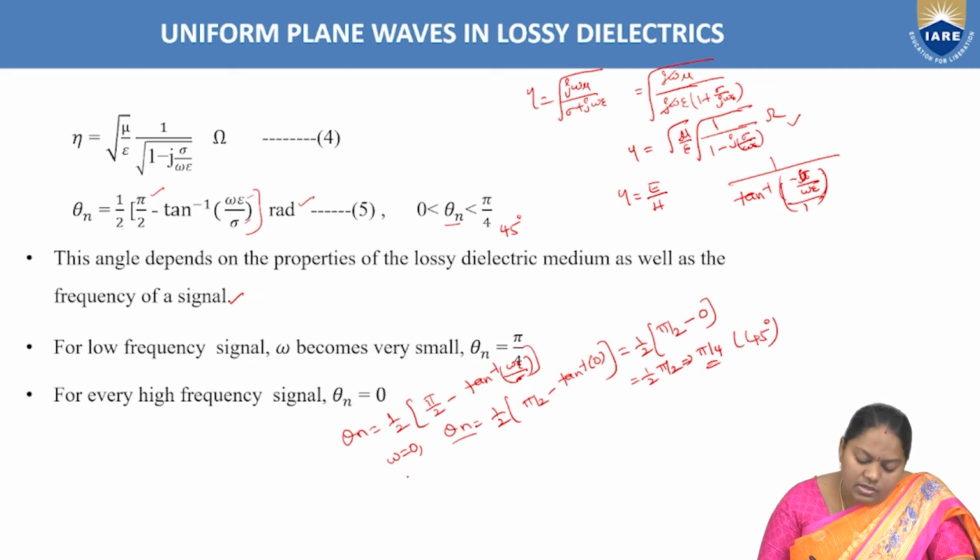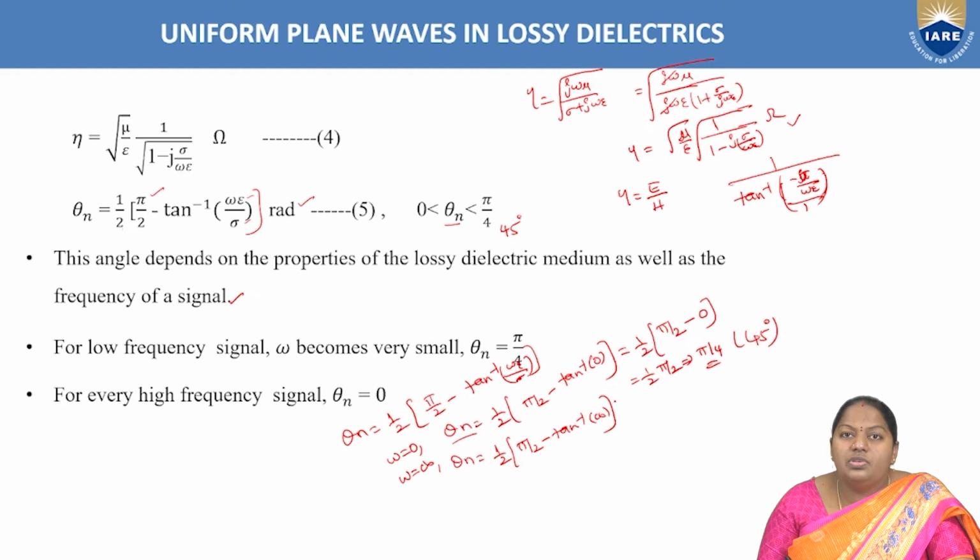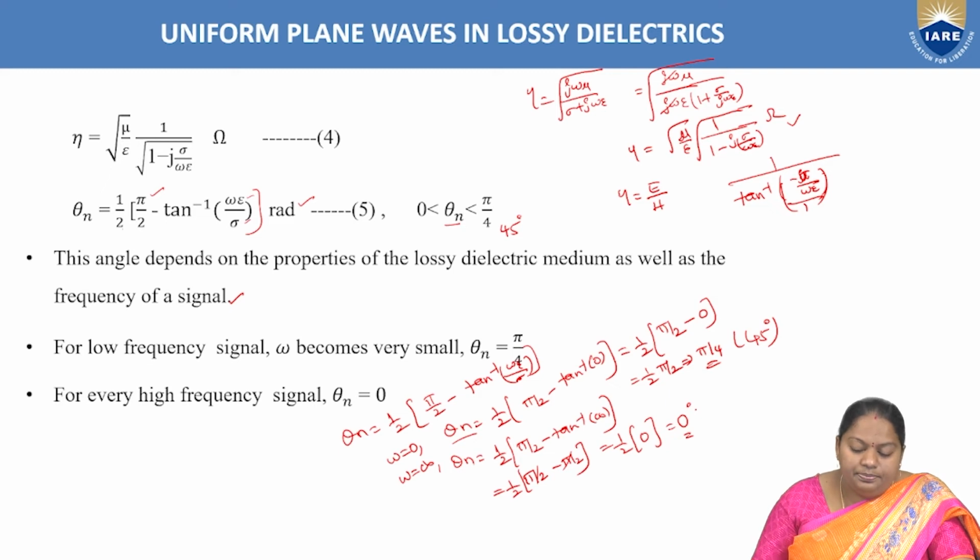Similarly, at very high frequencies, if you assume omega equal to infinity, then theta n is equal to 1 by 2 into pi by 2 minus tan inverse of infinity. The tan inverse of infinity value is pi by 2, hence pi by 2 minus pi by 2 cancel, which is equal to 1 by 2 into 0, which becomes 0 degrees. So this is the way the angle in the lossy dielectric ranges from 0 to 45 degrees.